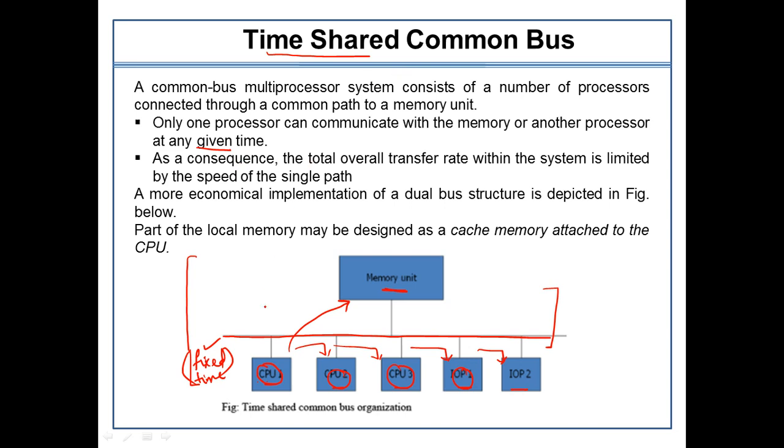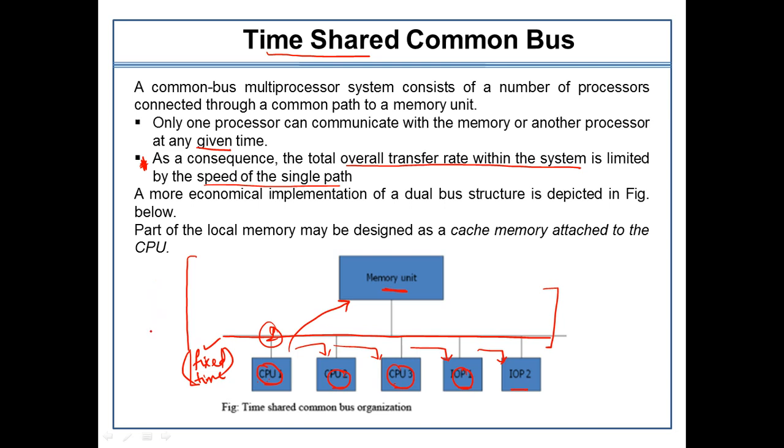As a consequence, if only one is allowed at a time, the waiting period for accessing the resources is very large, right? So the total transfer rate within the system is limited by the speed of the single path. This is the drawback of such systems.